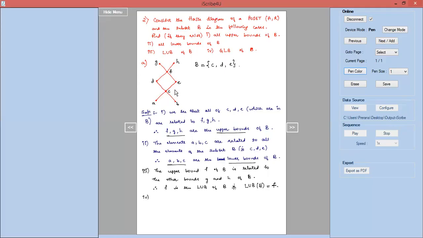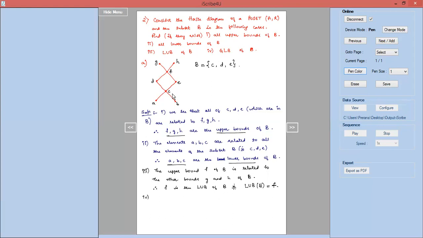Can we say C as the greatest lower bound? Yes, C is the greatest lower bound because we observe that the other lower bounds, that is A and B, both are related to C. So A is related to C, B is related to C. That is why we can conclude that C is the greatest lower bound of the subset B.